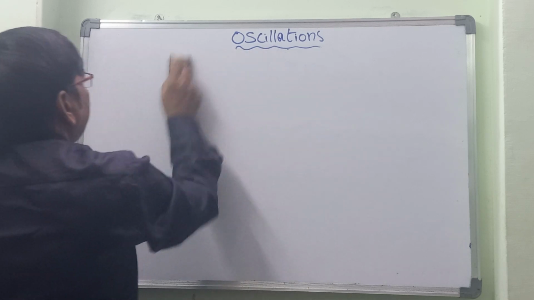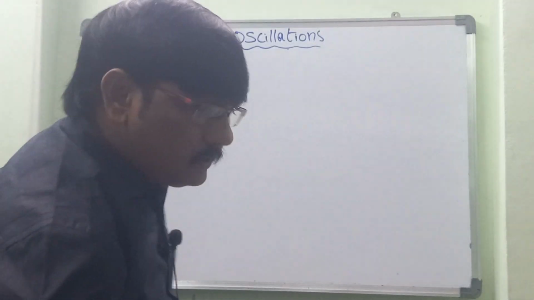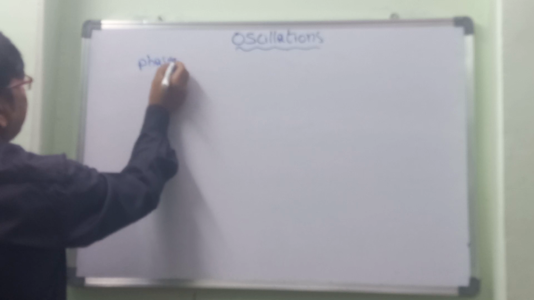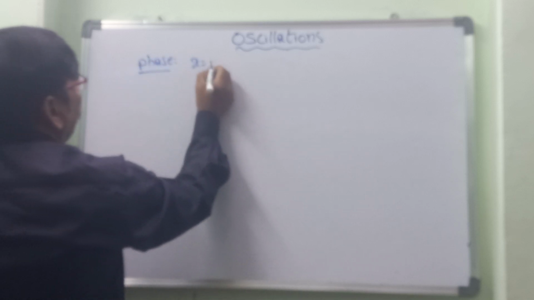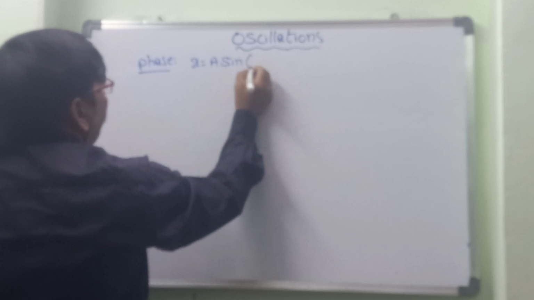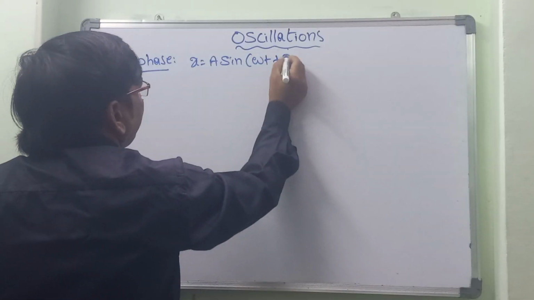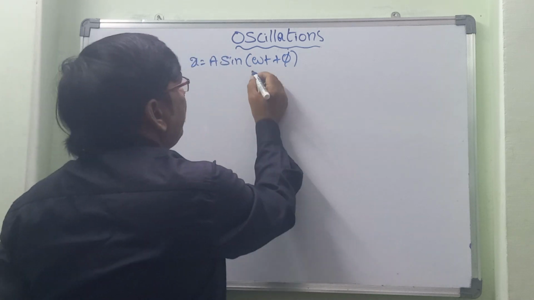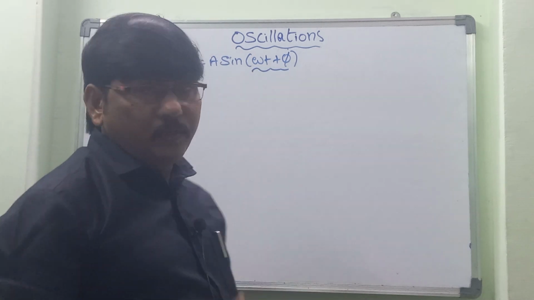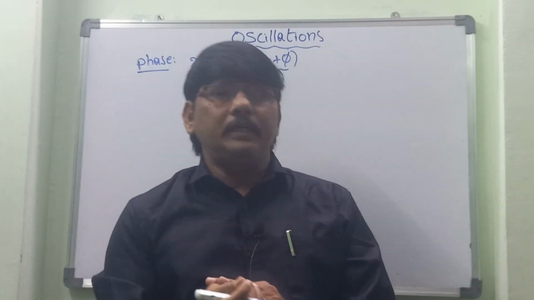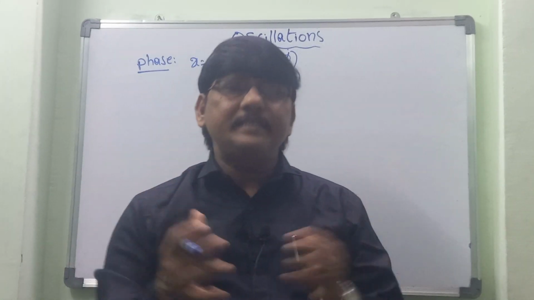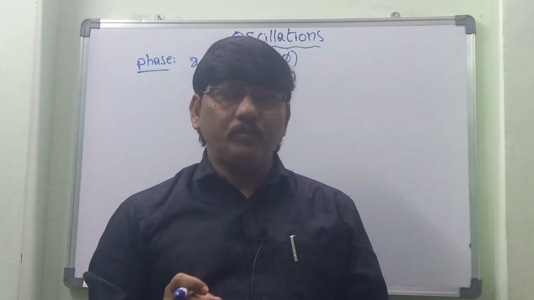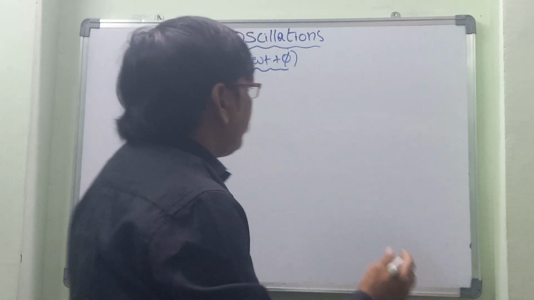So the next one we can go with is phase and phase difference. What is meant by phase? Now let us take one expression: x is equal to A sin(omega t plus phi). What is meant by that? This omega t plus phi is called the phase. So the phase explains the position of the particle in SHM from the mean position.